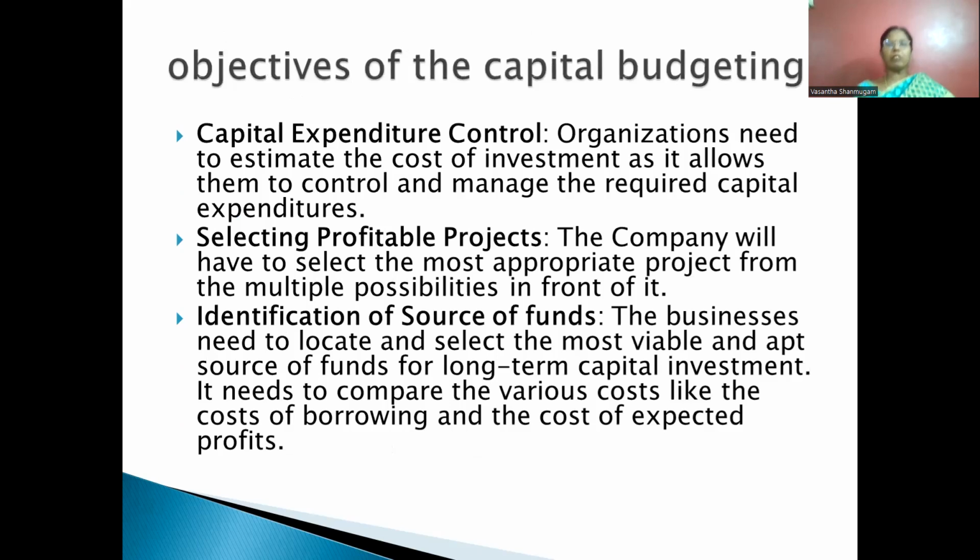Next thing is the objectives of capital budgeting. What are the objectives we have to keep into consideration in capital budgeting? One of the important things is the capital expenditure control, selecting profitable projects, identification of source of funds. These are the three important aspects. Organization needs to estimate the cost of investment as it allows them to control and manage the required capital, because they have to estimate. Based on estimation only they can allocate. So that is one of the important things they will consider.